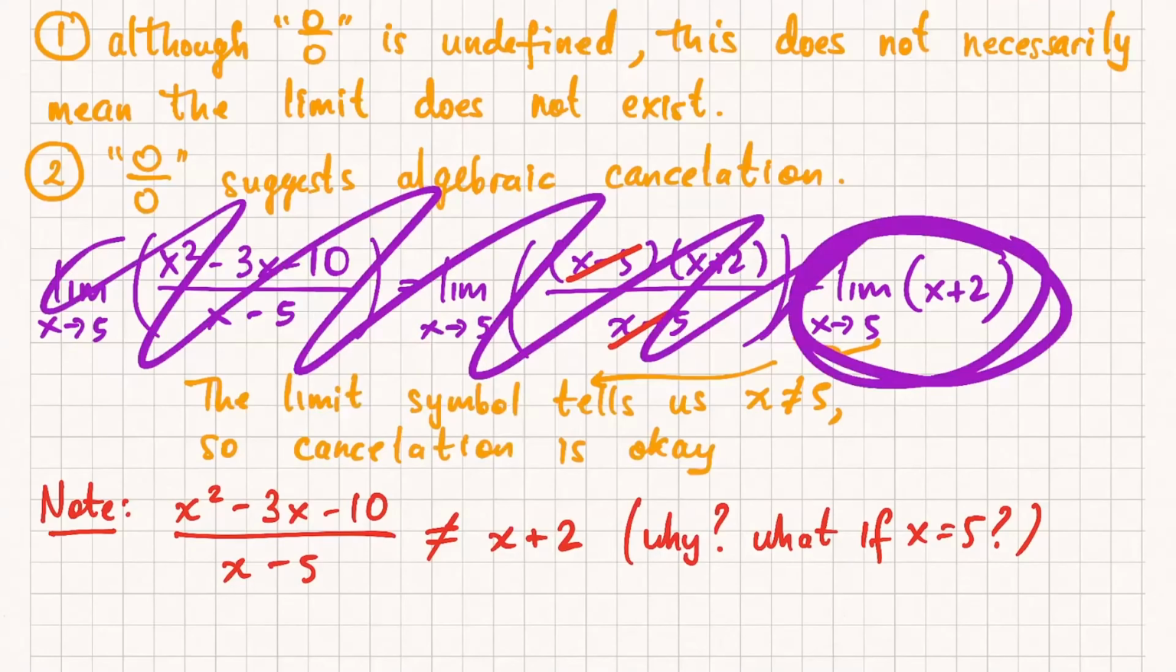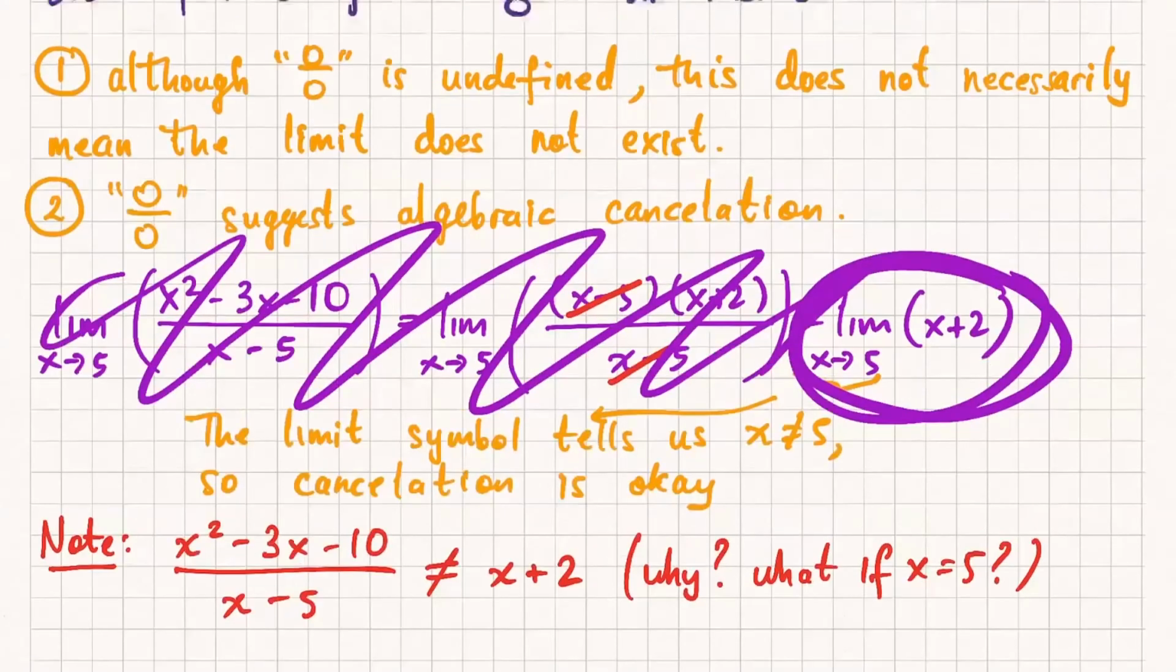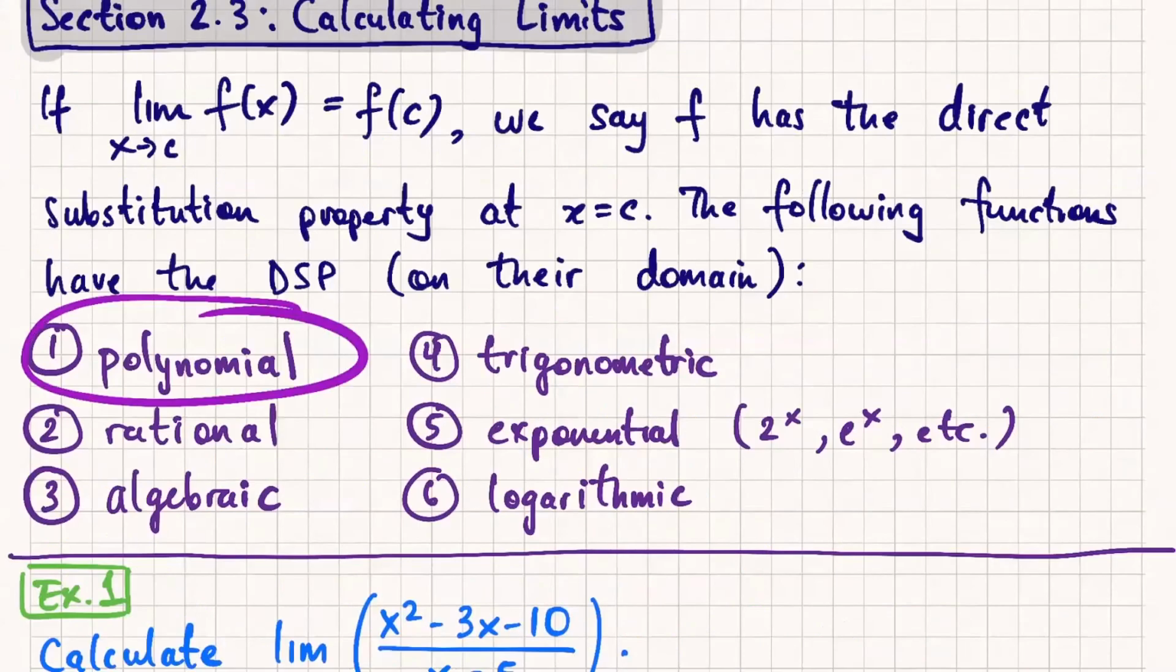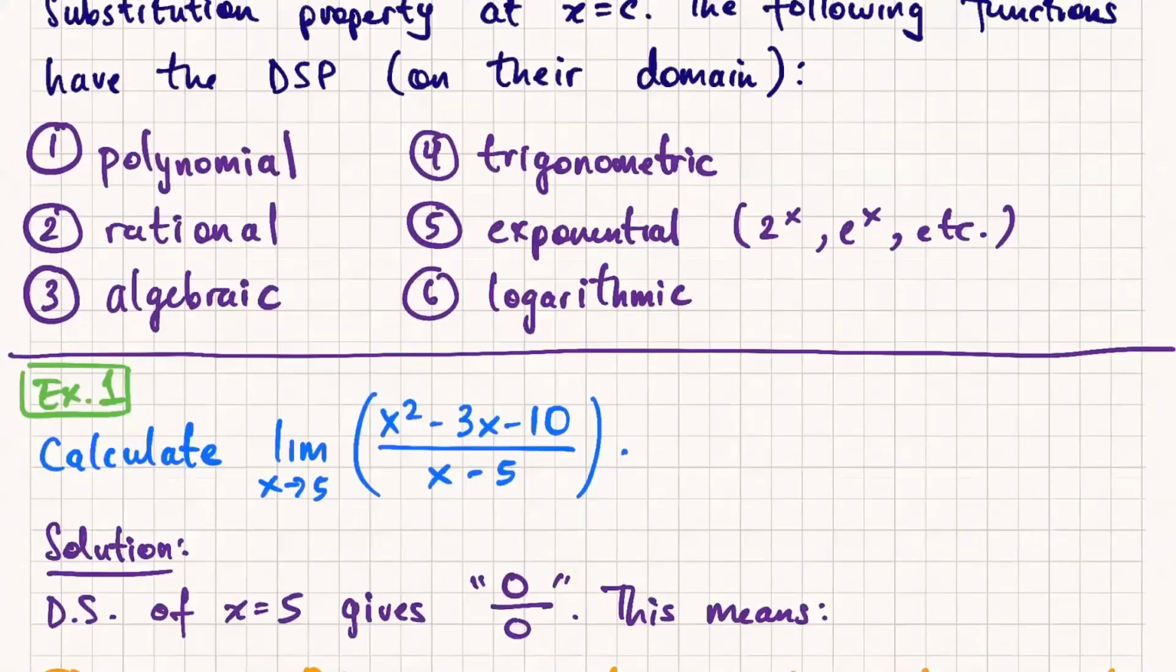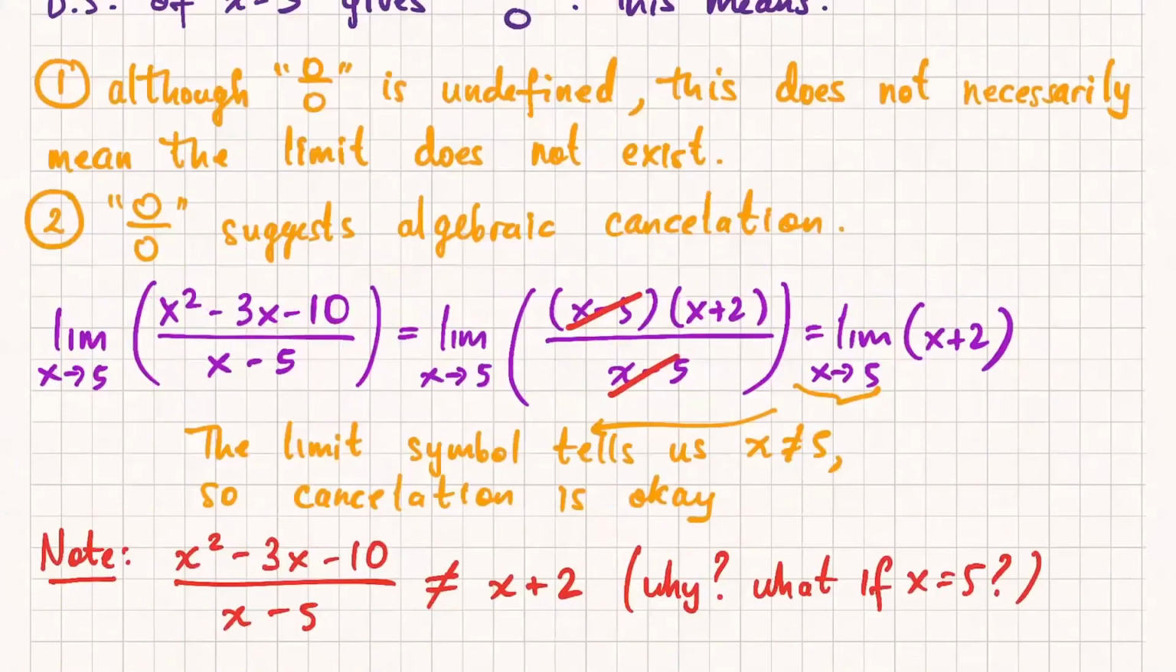But what is the limit of x plus 2? Well, x plus 2 is a polynomial. And polynomials have this property that you can just plug in the number and that's it, you're done. So that's exactly what we're going to do here. We're just going to plug in the number. We plug in 5 and we get what? 5 plus 2 is 7. So right here, I am using the direct substitution property, DSP.